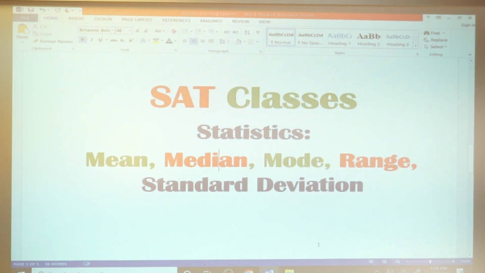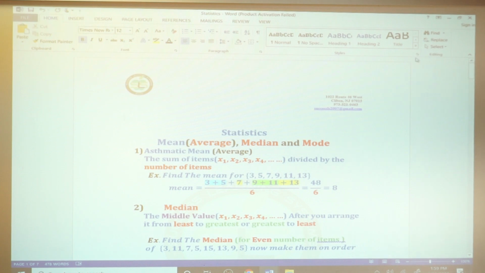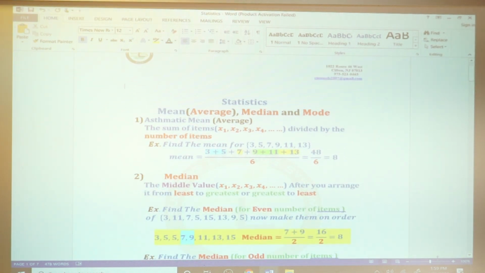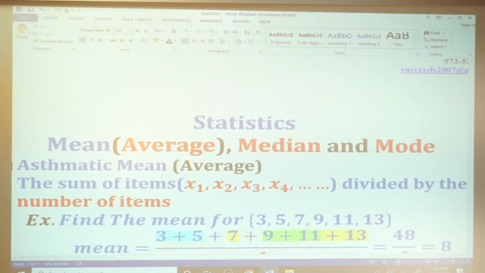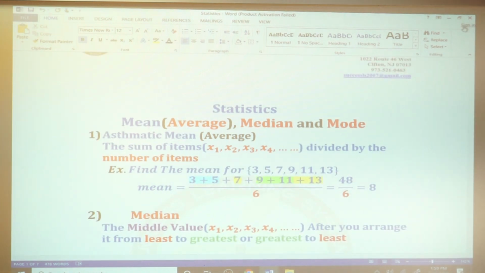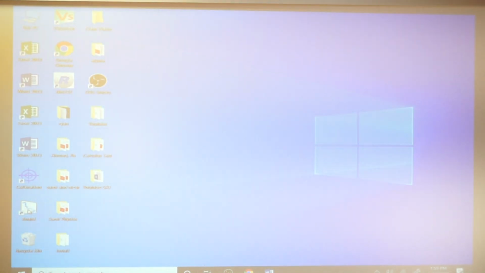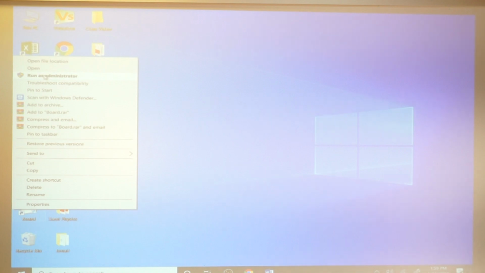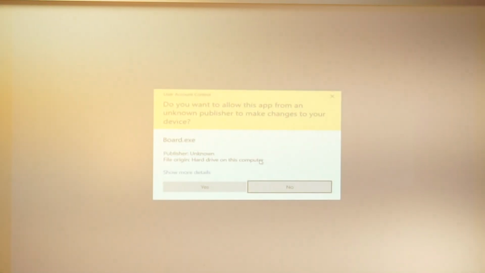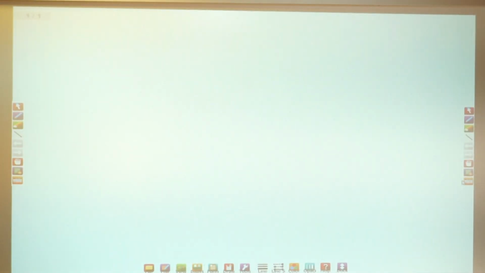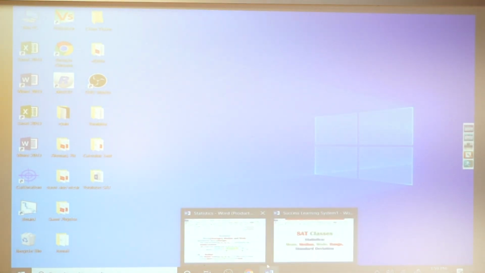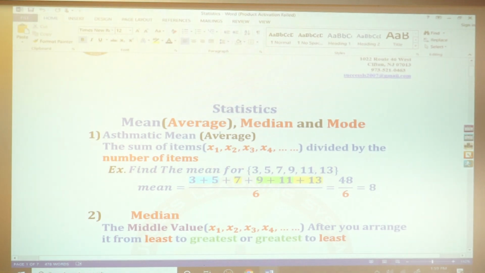Now I have my notes ready here. Okay, this is my notes for statistics. Now, before I start my notes, I'm going to open my board to be able to write on my notes. Okay, now this is our notes for statistics.